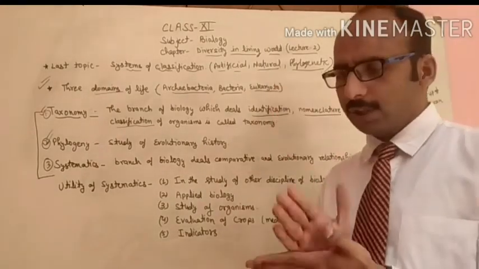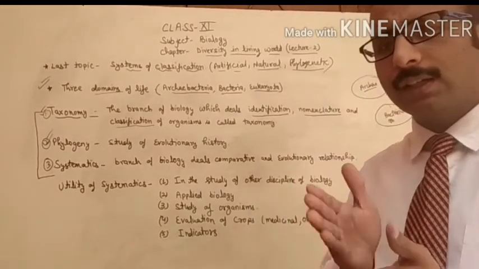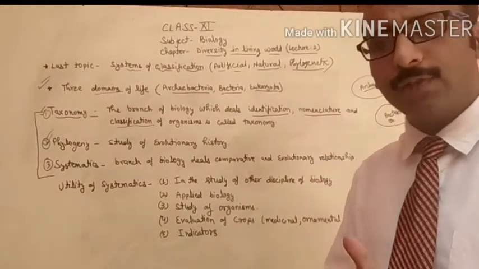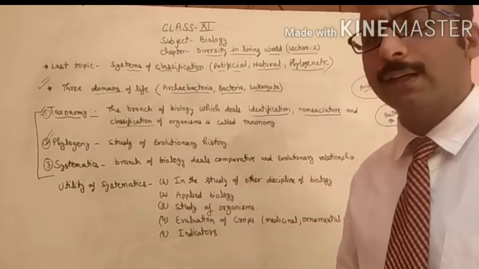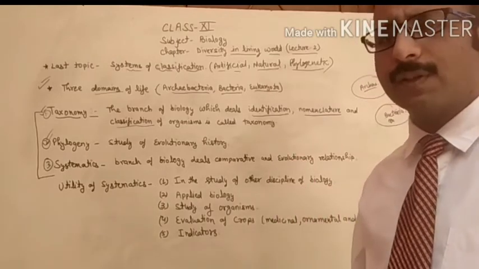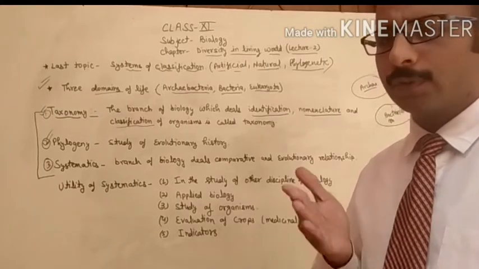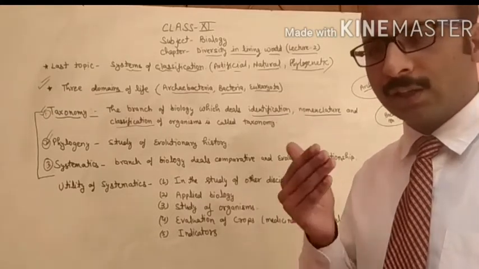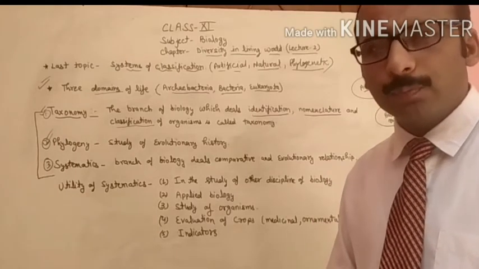So for example, if we are getting a fossil and we have to identify that organism and classify it into a particular group, first of all we will match the characters of that fossil with the previously present species, because the population of that species is not available nowadays.